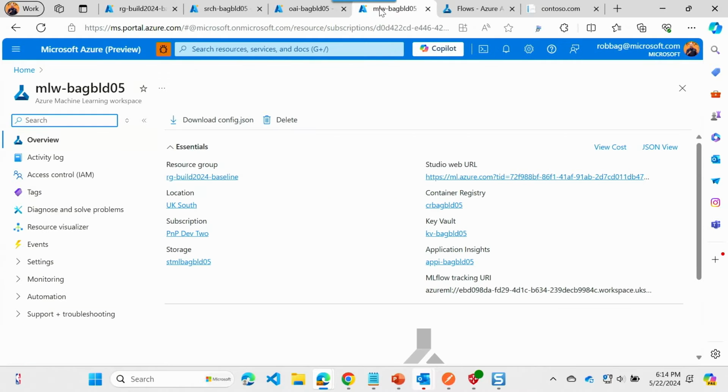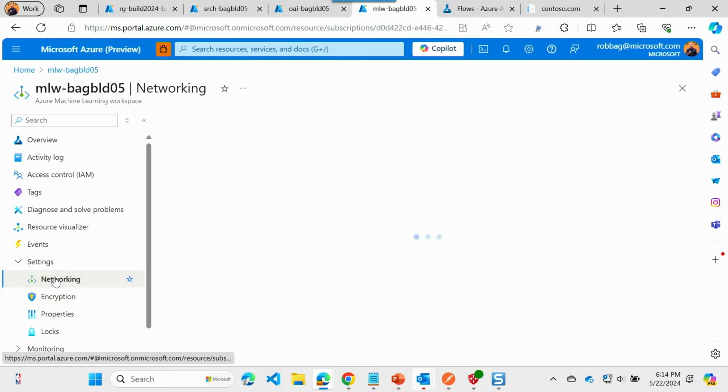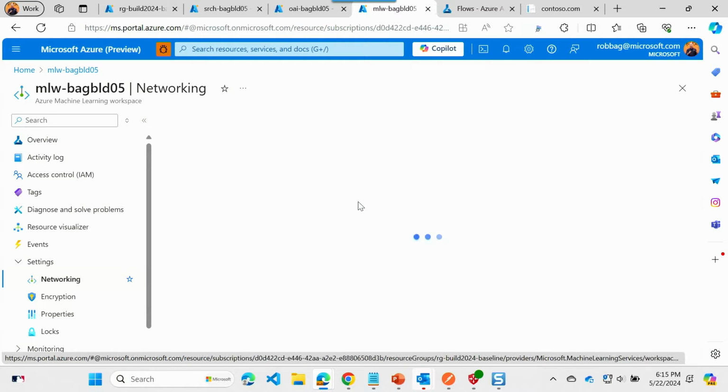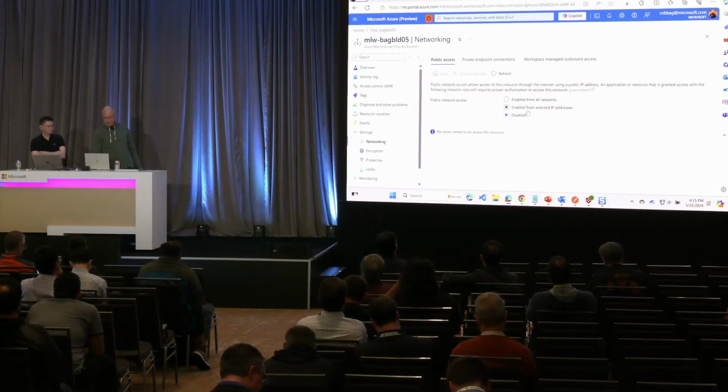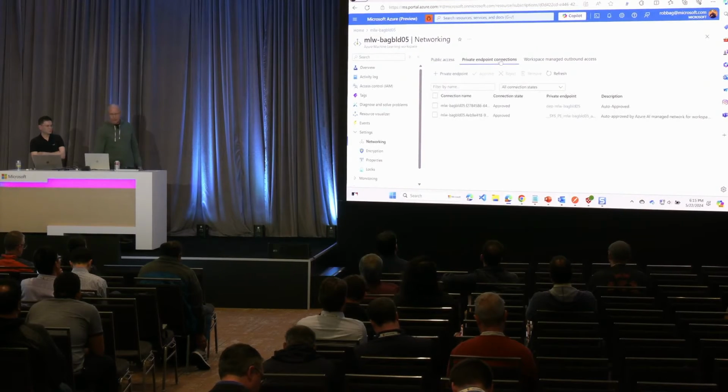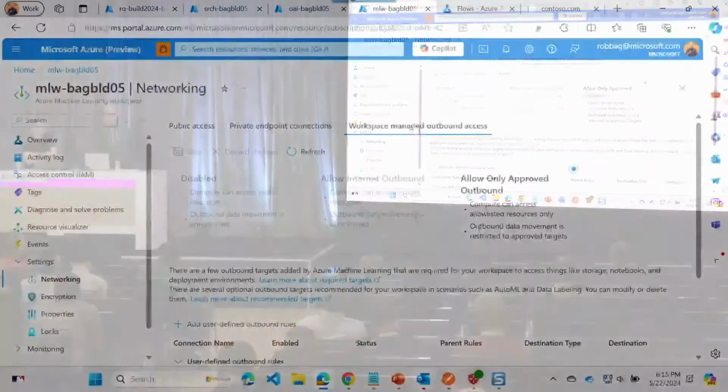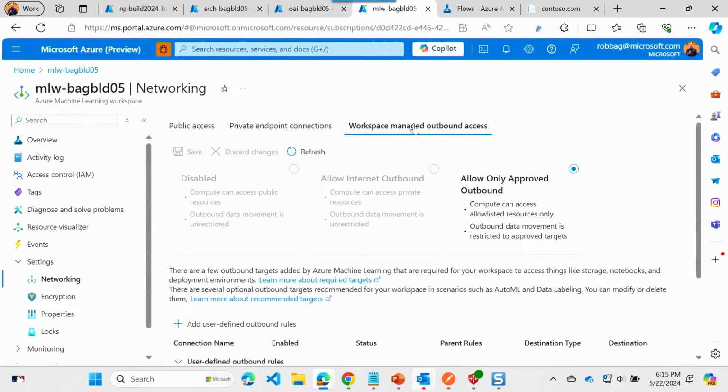You can see here's my machine learning workspace. And if we go down into settings and take a look at the networking here, you can also see this is disabled. You can't reach it from the public internet. You can only reach it through our private endpoints. There we go. You can see it's disabled. And you can see, again, the private endpoints. Here's another interesting piece: the workspace managed outbound access. You remember when I talked to you about that managed virtual network? This is the configuration setting that gets you that managed virtual network.